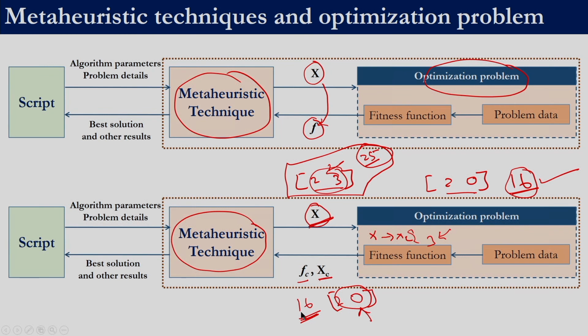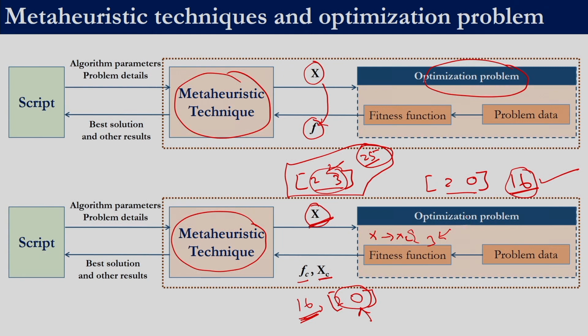So, this is the correction approach wherein we get a solution from the meta-heuristic technique, we employ some problem-specific mechanism to correct the solution, and we send back the corrected solution, in this case 2 0, along with the fitness function value of the corrected solution. For example, if we consider teaching learning based optimization, we generate a new solution, let us say it is 2 3.